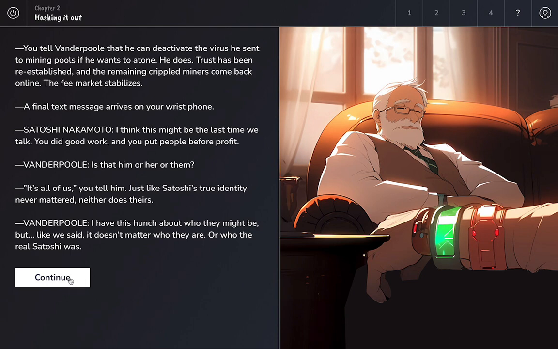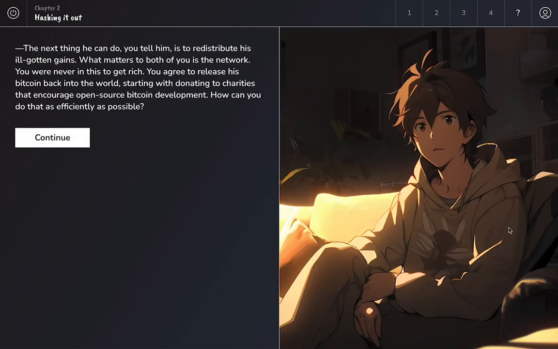So that shot's meant to convey that, and then it's up to our protagonist to give some advice to Vanderpool about what to do with the ill-gotten gains, and basically distribute them back to people and open source development. So you can tell now all the tension is resolved, all the conflicts are resolved. Everyone's pretty calm and happy.